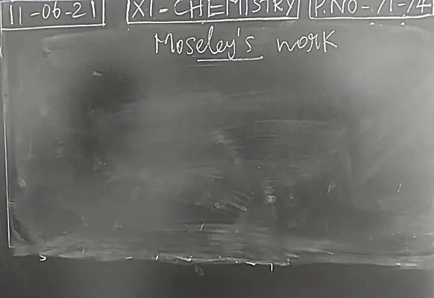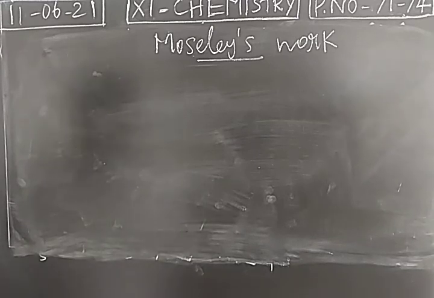So the history of classification of elements covers Lothar Meyer's classification, Döbereiner's classification, De Chancourtois's classification, Newlands' classification, and Mendeleev's classification. All these are preliminary works. In each classification method, there is a drawback.